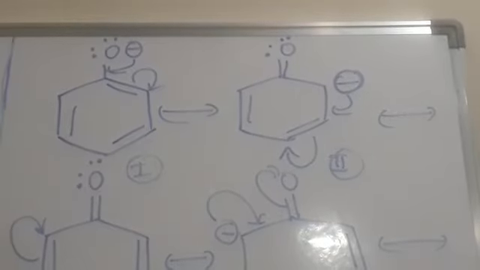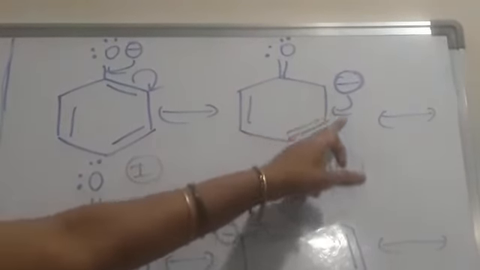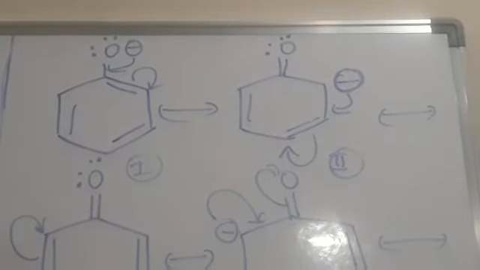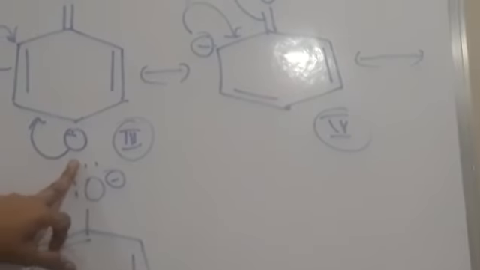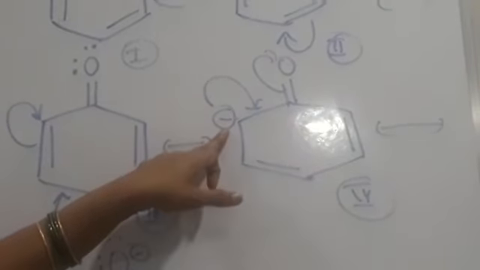And no charge separation is observed in the resonating structures of phenoxide ion. Then after transferring of pi electrons, in the next resonating structure, electron density is more at the para position. And again electron density is more at the ortho position.